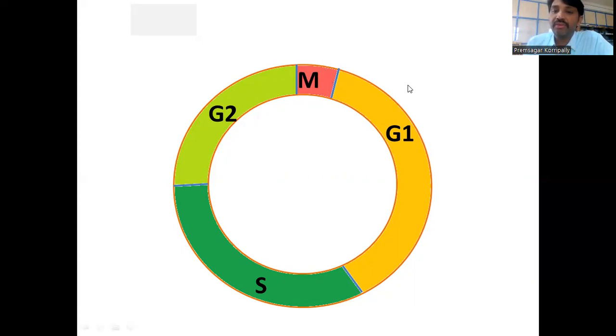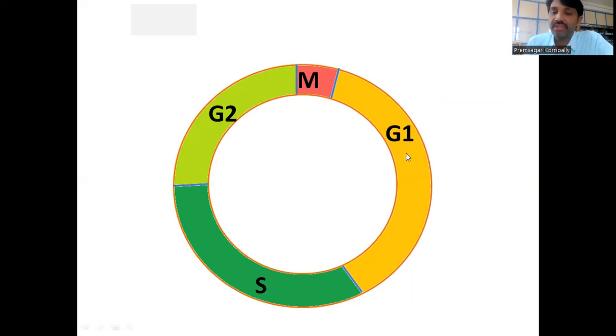Whenever a cell which is in the resting or quiescent period receives a growth signal or growth factor stimulation, the cell enters into G1. In G1 the cell grows. Basically, when a cell has divided, it is small in size. It grows, meaning copying of cellular structures happens.